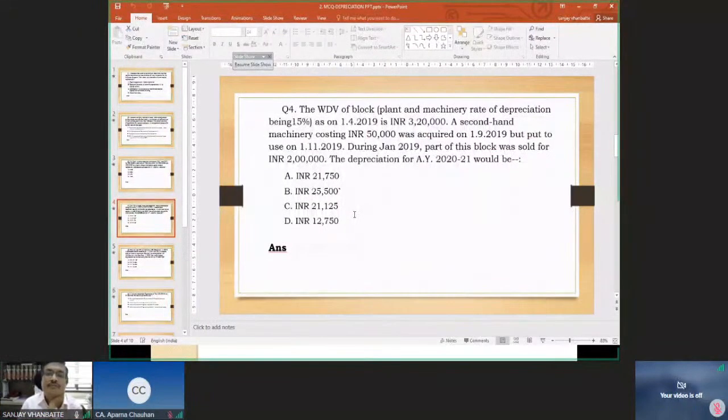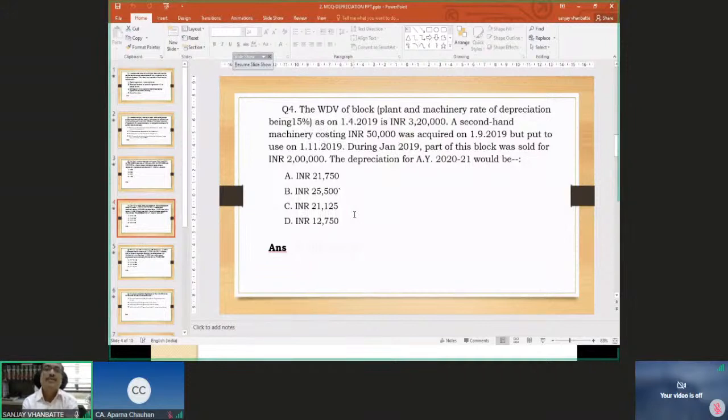Here we are. Fourth one. Written down value of block, plant and machinery, rate of depreciation 15%, on 1st April 2019 is 3,20,000.